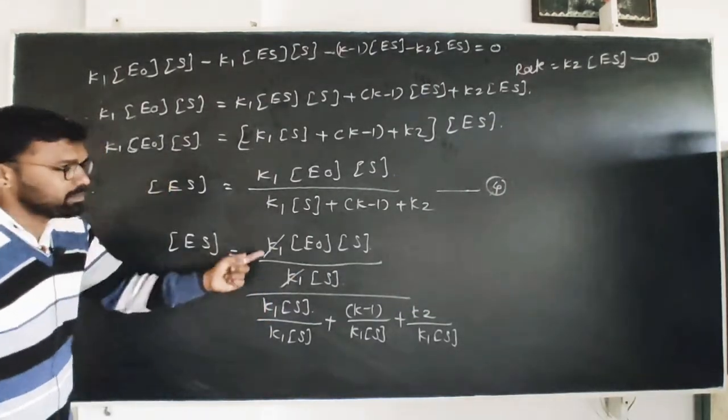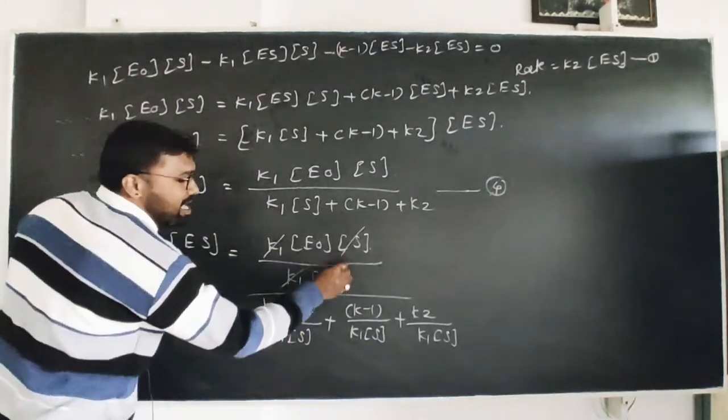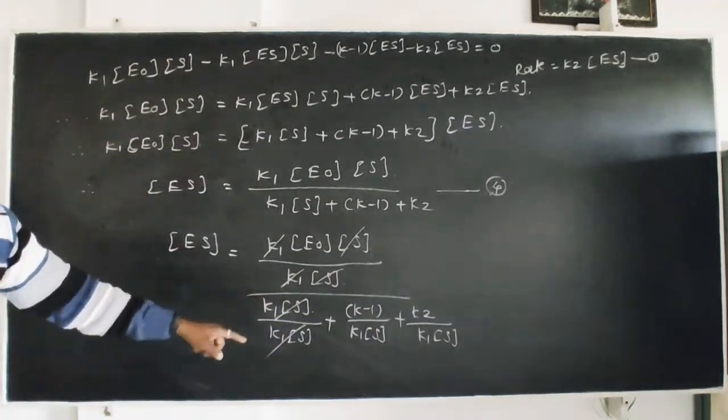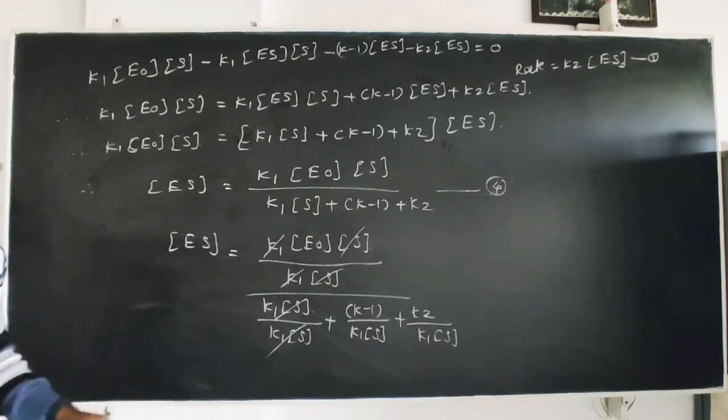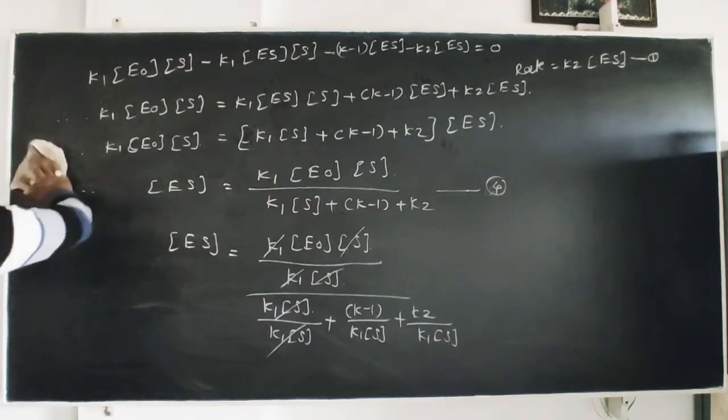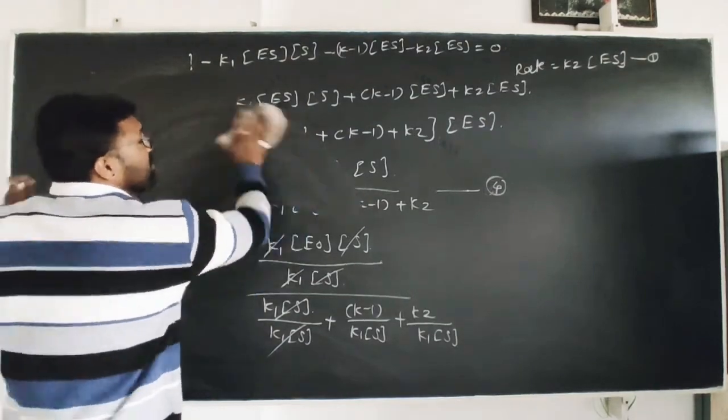K1S in the numerator and K1S in the denominator cancel, so this whole term gets cancelled. Now this equation becomes: